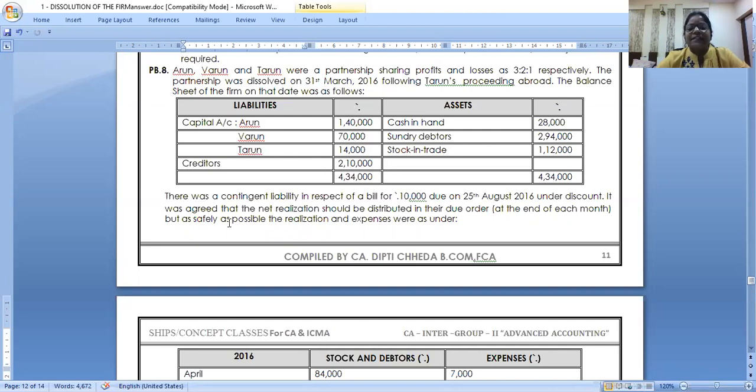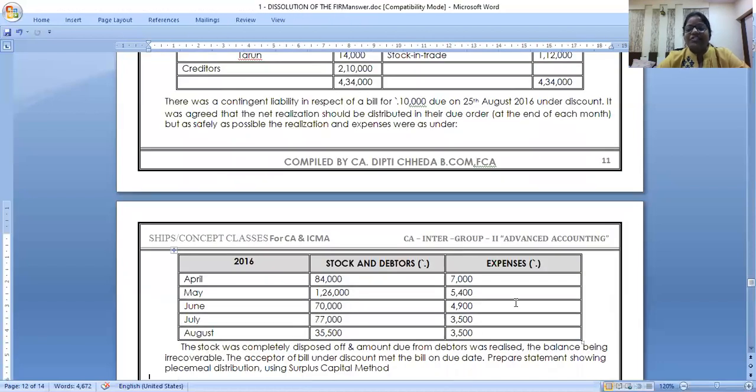And it was agreed that the net realization should be distributed in due order at the end of each month as safely as possible, right? Sometimes they will give you realization directly. This time they gave you March, May, you closed the firm. April, you realized part of stock and debtors and you incurred expense. So you will get cash available. May, you will get the cash available. June, like that. Instead of months, they can also give you in the exam, first realization, second realization, like that also they can give.